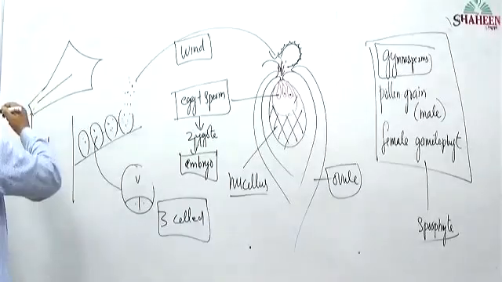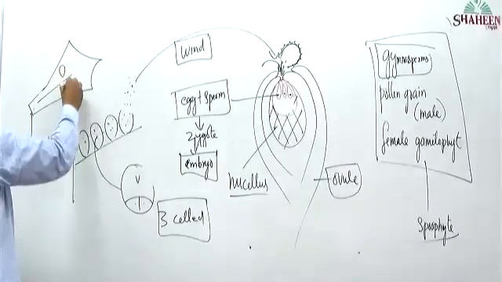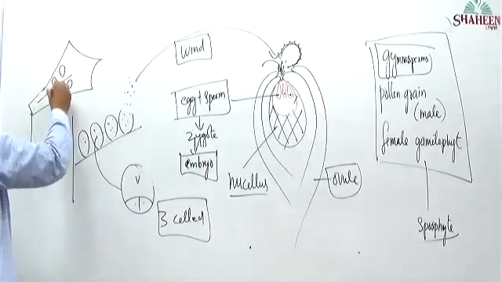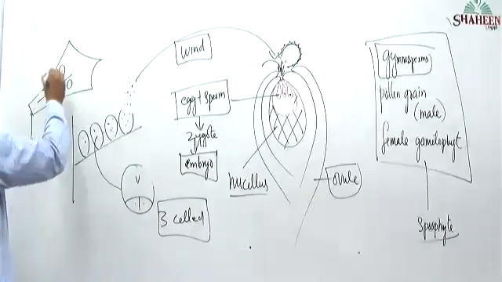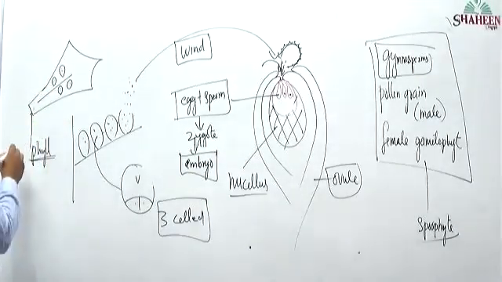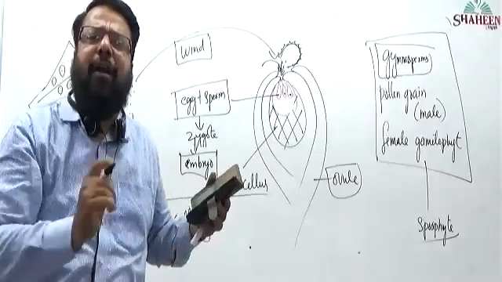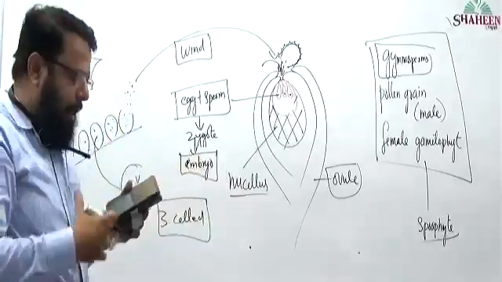Now, on this leaf, sporangia are produced. What will happen now? What can we call this leaf? Sporophyll. Because it is a leaf that is producing spore, that's why we are calling it a sporophyll.